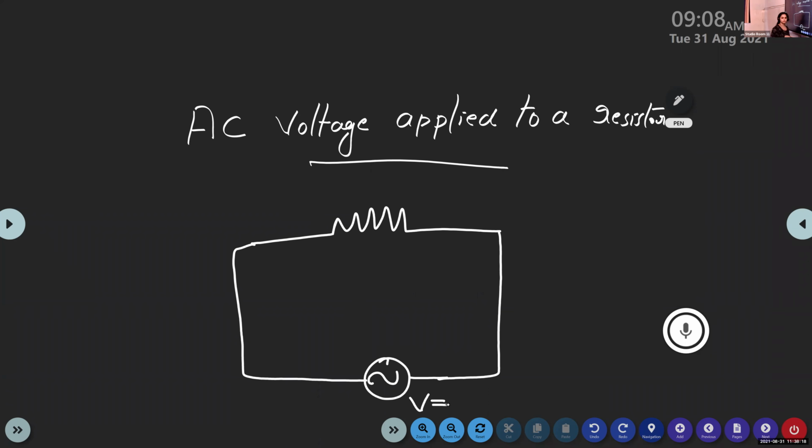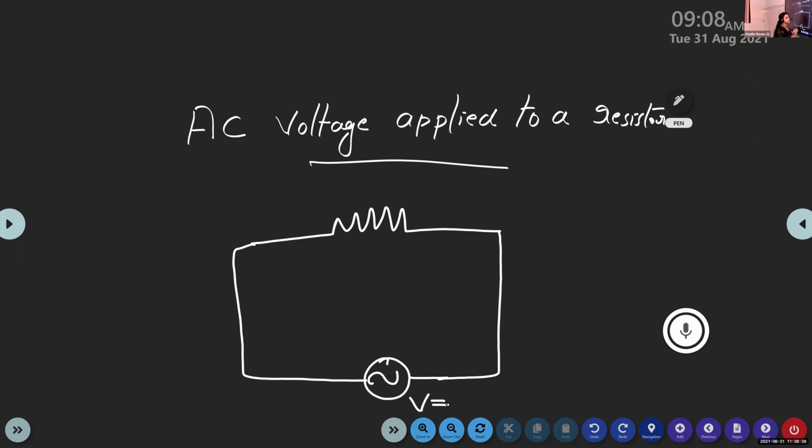How are we representing the alternating voltage source of EMF? V is equal to Vm sin omega t.